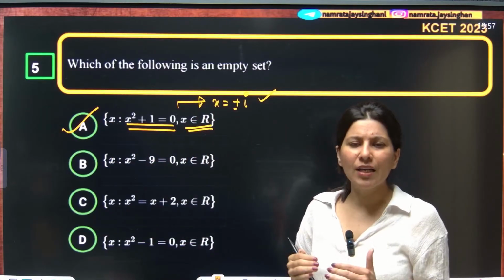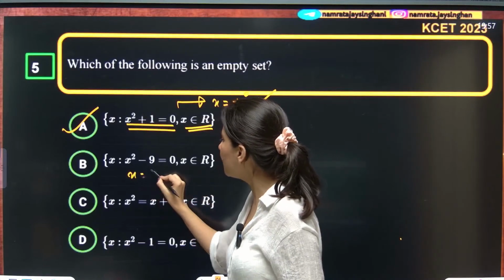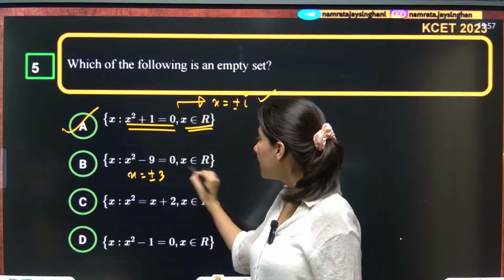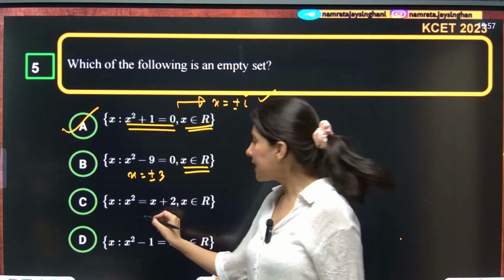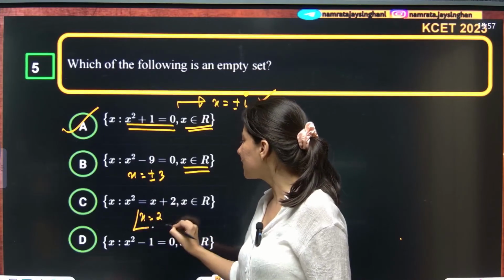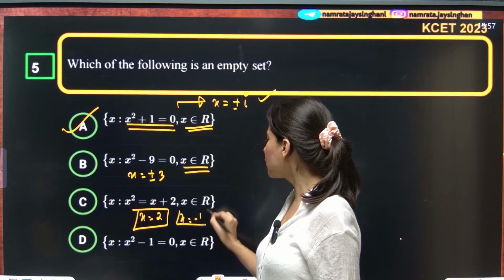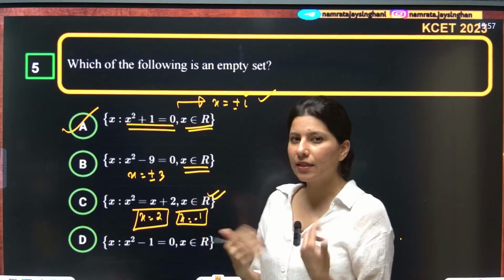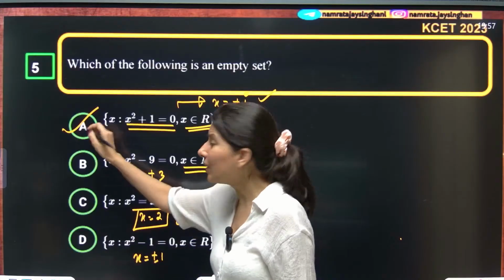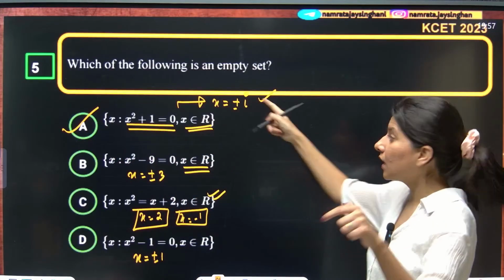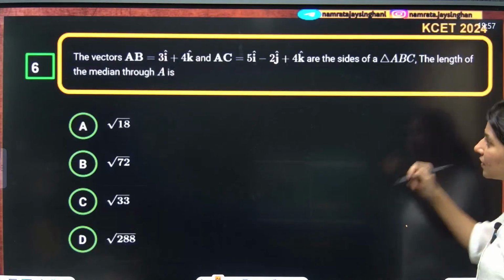Similarly, if you evaluate B, C and D, you will realize that here x will be equal to plus minus 3. So we are getting a real number over here. X square is equal to x plus 2. Clearly, x is equal to 2 is satisfied, and x is equal to minus 1. So there are actually two real values. Here also x is equal to plus minus 1. The only set which does not contain a real number is option A. Got it? Next question on your screen.